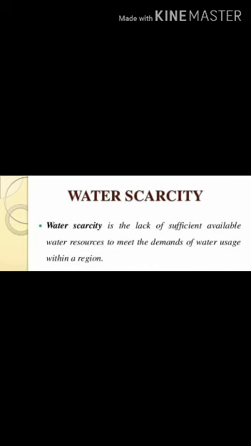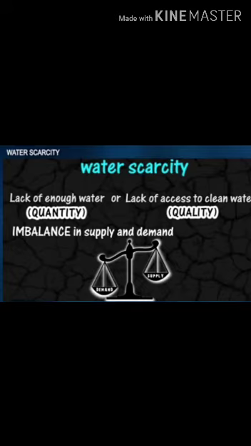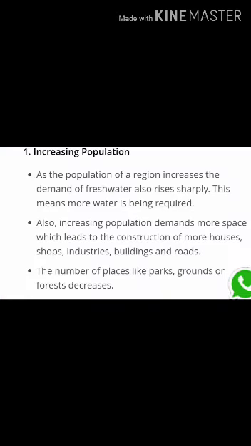Next is scarcity of water. Scarcity of water is defined as a situation where there is insufficient water to satisfy normal requirements. Though water is a renewable resource, we humans are using it at a faster rate than it is being replenished. There are various factors contributing to the depletion of the water table. First factor is increasing population. As the population of a region increases, the demand for fresh water also rises sharply. This means more water is being required.